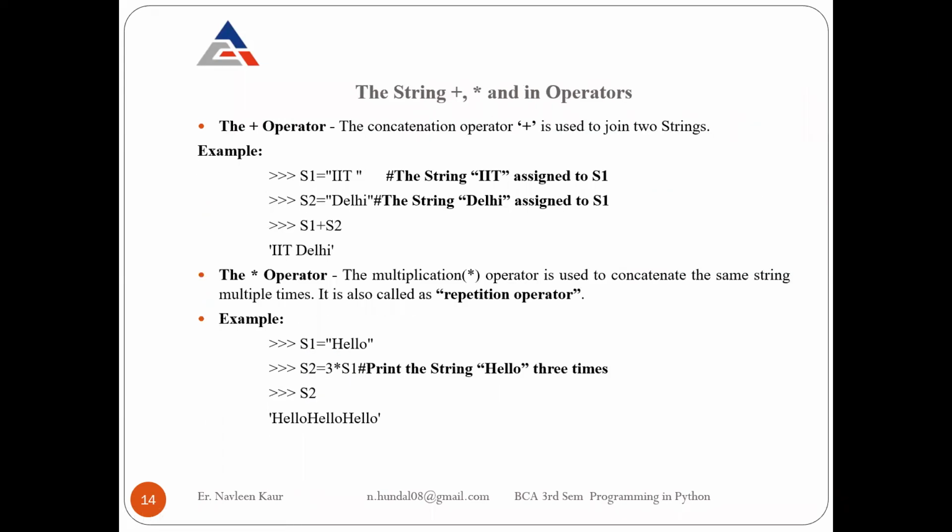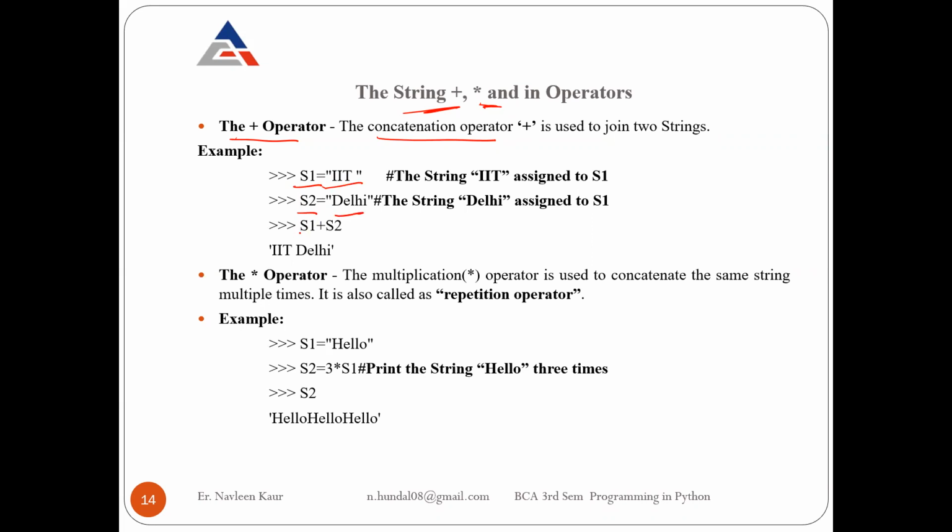After that, we have these two operators, plus and star. The plus operator is also known as concatenation. When you have two strings and you want to join them, it is used to join. For example, S1 string is IIT, S2 string is Delhi.